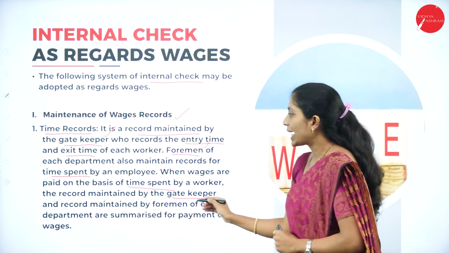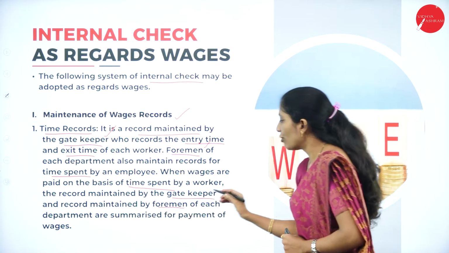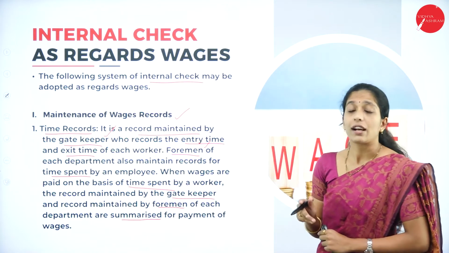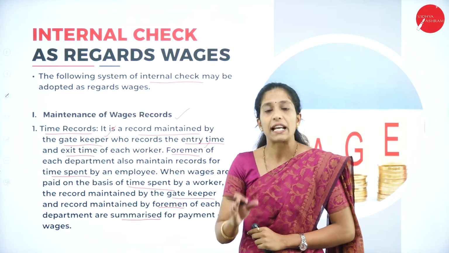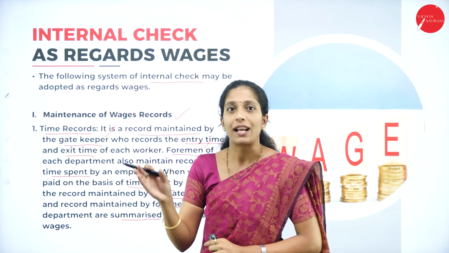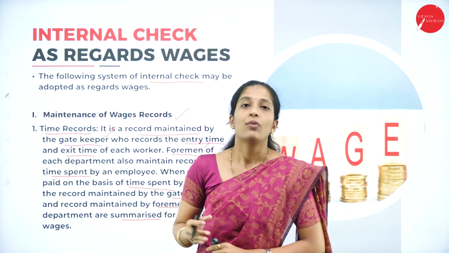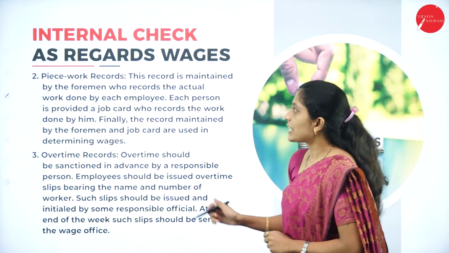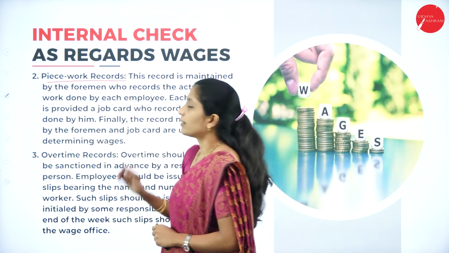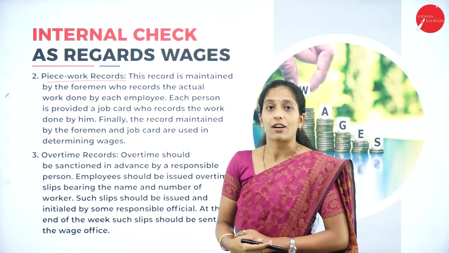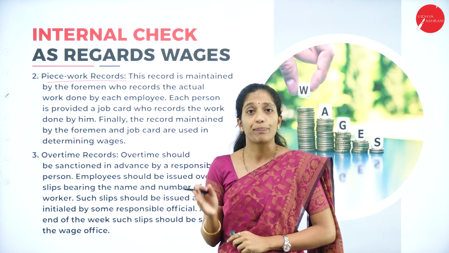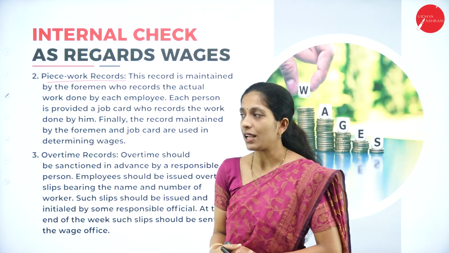So here, the gatekeeper's record and the record maintained by the foreman of each department are summarized. Now they are going to compare the records of the gatekeeper as well as the foreman, and they will decide the wages that have to be given to the workers. Next is piecework records. So what are these piecework records? That is the quantity of work they have done in the organization. Based on that, the wages will be fixed.